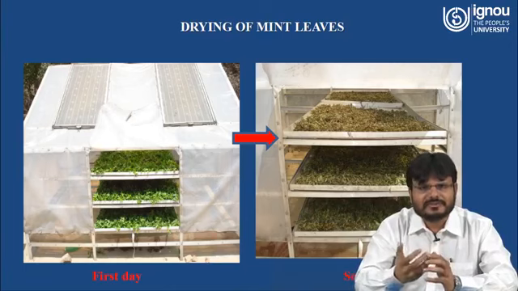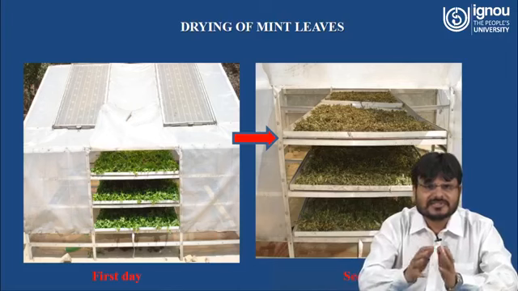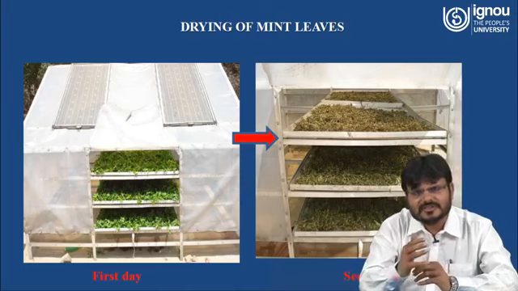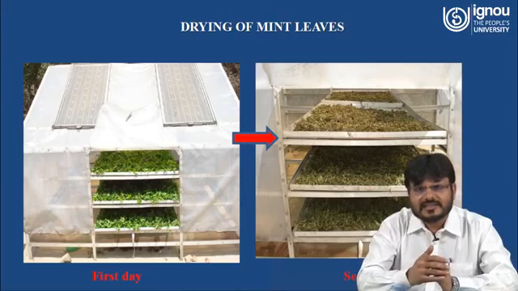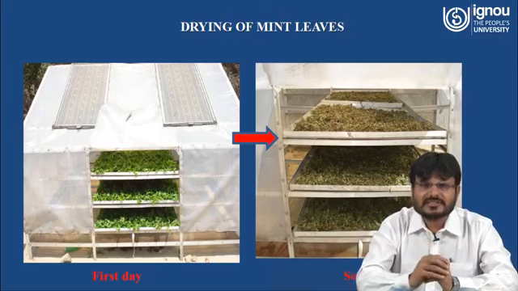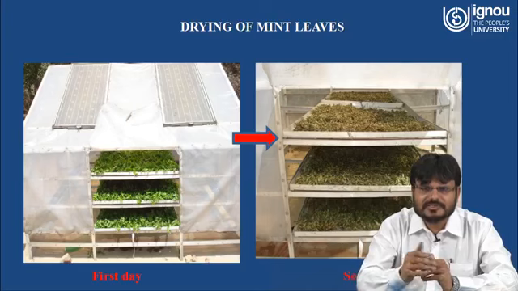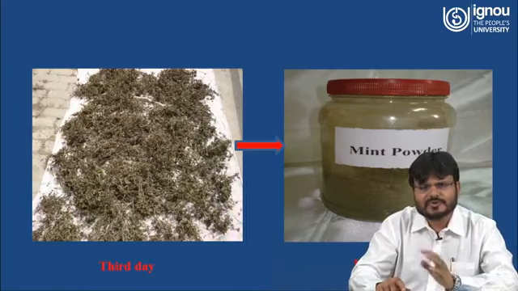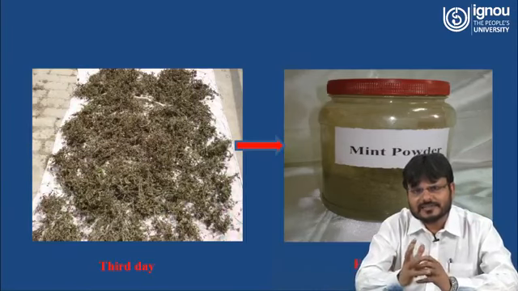You have to make the mint powder. So mint is placed inside of this tray, and you can see this is the first day, and second day you can see how this has been dried. On the first tray, you can see the drying quality of this particular tray is more in comparison to the below 2 trays. And in the third day you can see what happens,